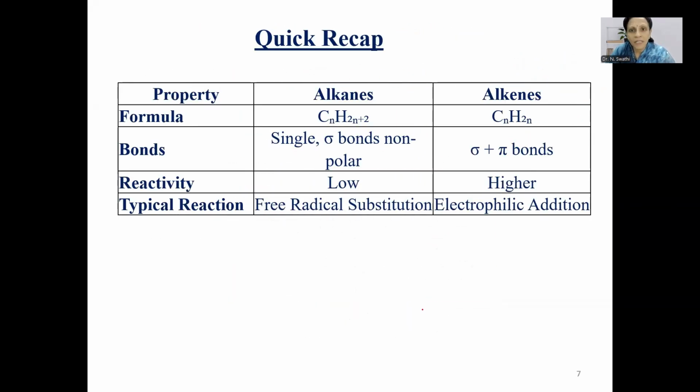Now let me quickly revise this topic, alkanes versus alkenes. Alkanes are saturated hydrocarbons containing carbon-carbon and carbon-hydrogen single bonds, having the general formula of CnH2n+2. Coming to the nature of bonding, they basically consist of sigma bonds which are non-polar covalent bonds. And due to the presence of these non-polar covalent bonds, their reactivity is relatively low. Hence, highly energetic particles such as free radicals can attack on carbon-hydrogen bonds. Hence, they will undergo free radical substitution reactions.